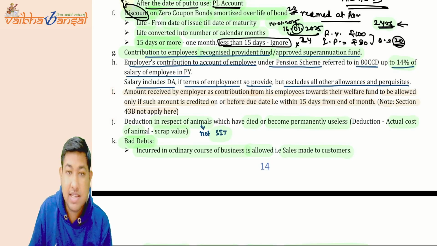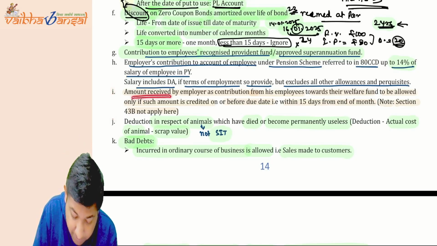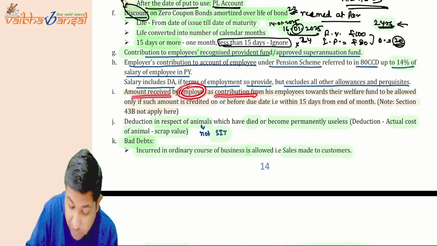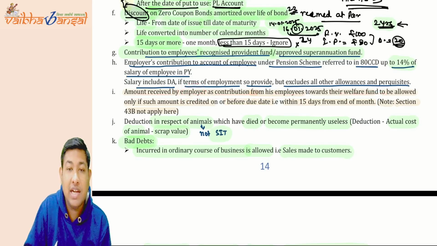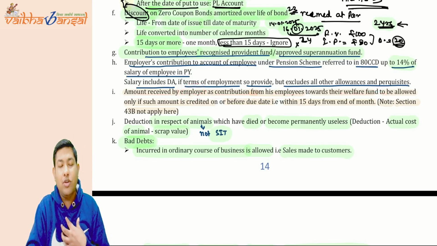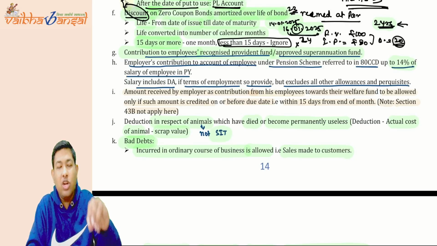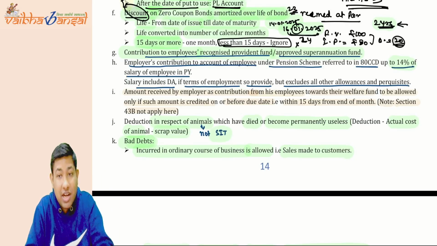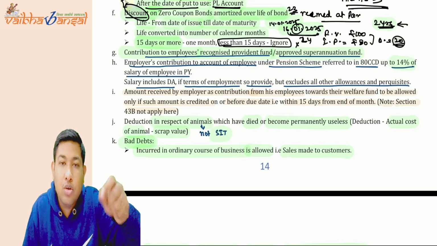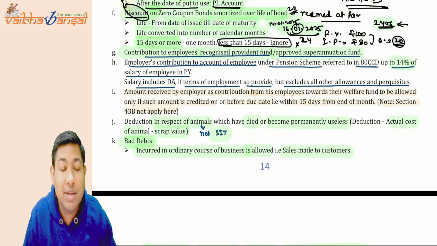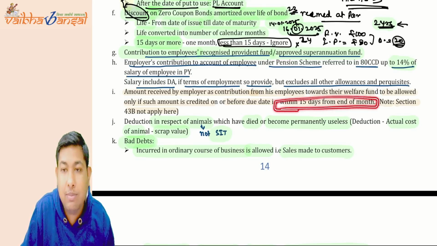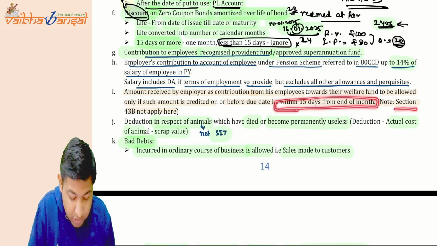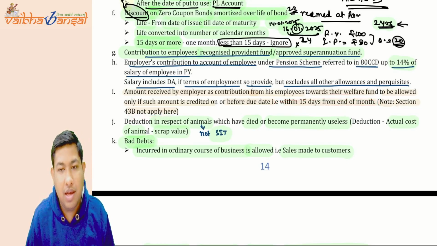What they are saying is that if any amount is received by the employer as a contribution from his employee towards the welfare fund, then for that, if the employer wants to get the deduction, the deduction will only be available when it is deposited within the due date of the fund, not the 43B due date, that is within 15 days from the end of the month, okay. In this, section 43B does not apply. I hope it is clear.